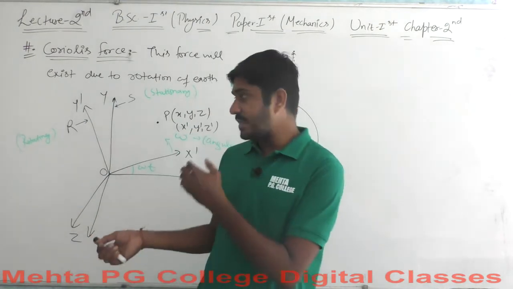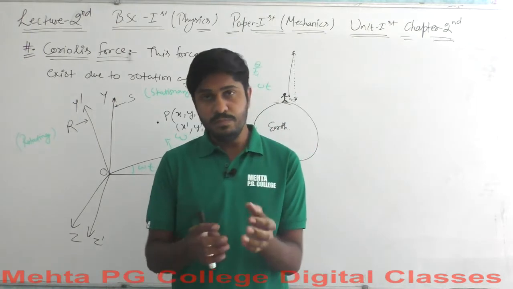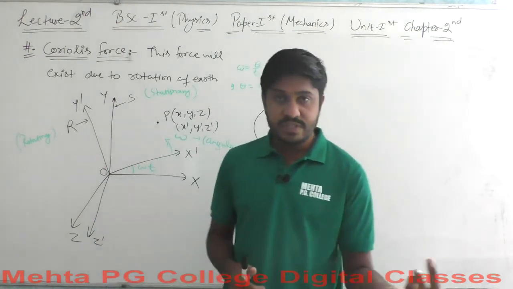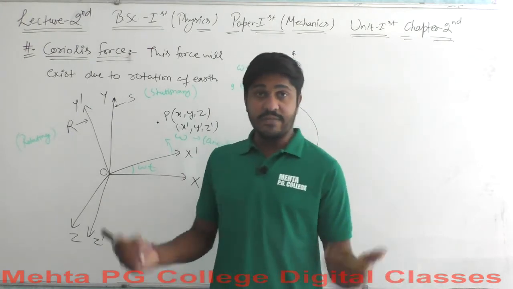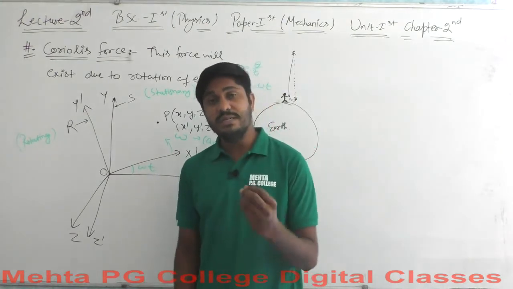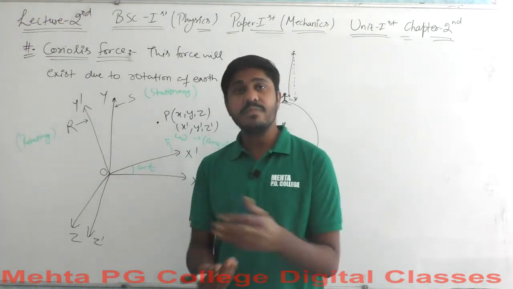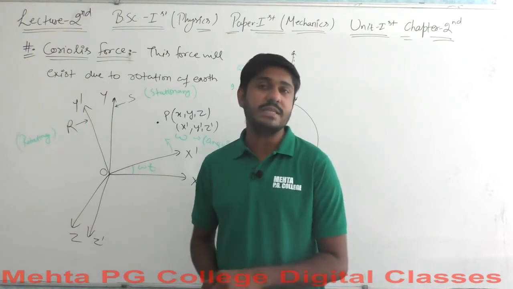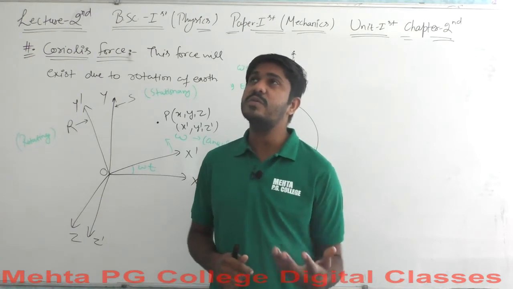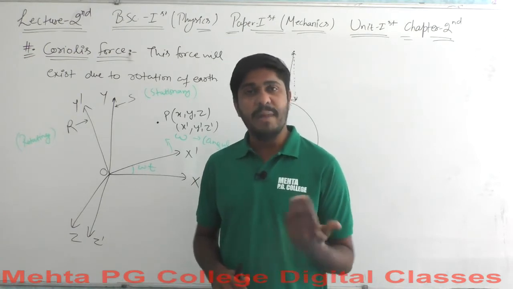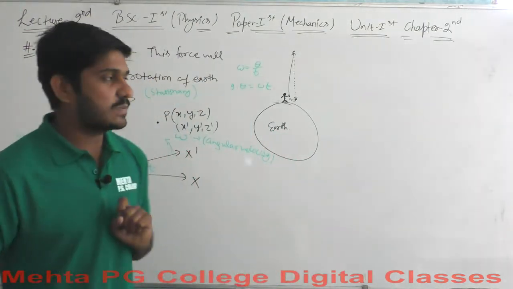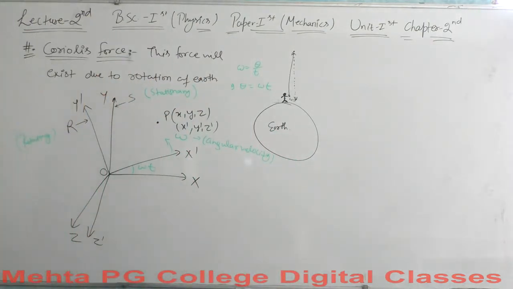The rotating frame can be considered as the reference frame of Earth, and we can consider our inertial frame as the stationary frame. So, the Earth is also rotating with a constant angular velocity. This has no variation. Let us say Earth has no acceleration, but a constant angular velocity, about 64,000 miles per hour or so, but we are so small that we do not experience that. So, okay, this is what happens here.